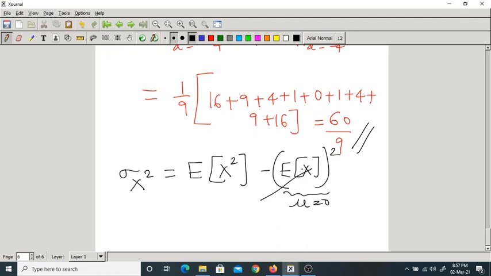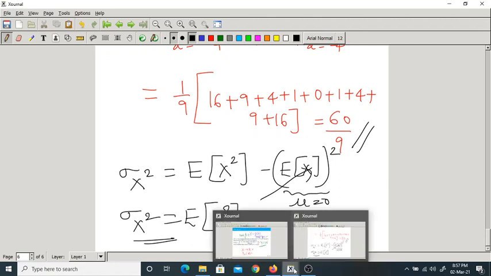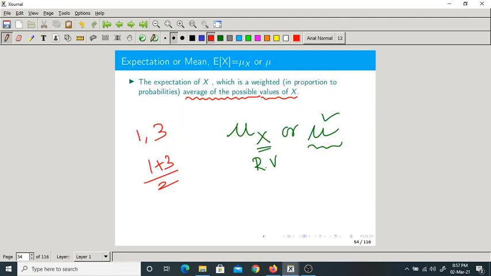Now this cancels out, and it is simply expectation of x square. So in this way also the answer is simply expectation of x square. So we have found out the mean and variance of the given random variable.